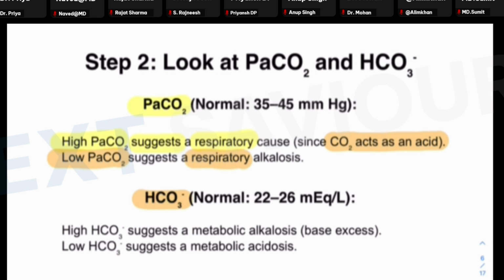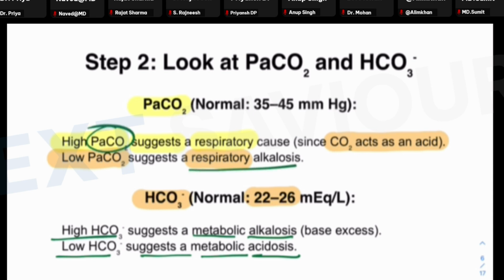Similarly, for bicarbonate levels, where the normal values are 22 to 26 milliequivalent per liter, if it is high, then it is suggestive of a metabolic cause to this alkalosis, while if the bicarbonate levels are low, it is suggestive of a metabolic cause to the acidosis. Respiratory acidosis would be identified when the pH is low and the partial pressure of the carbon dioxide is high. Respiratory alkalosis is identified when the pH is high and the partial pressure of the carbon dioxide is low. And exactly opposite is true for metabolic acidosis and alkalosis.